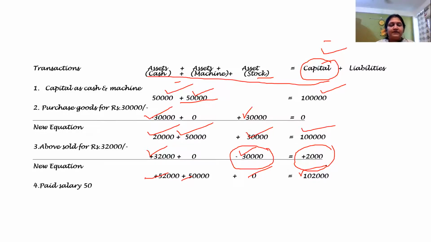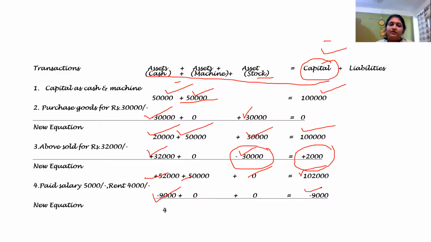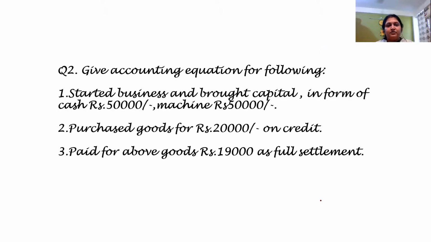And then the fourth part, here we have to pay salary and rent. So we are paying something from cash. So the cash will be minus 5 plus 4, that is 9,000. And like I earlier told you, expenses will be reduced from the capital. So I'm minusing 9,000 from my capital. Okay. Then again the new equation will be formed. 52 minus 9 gives me this. And this remains the same, this remains the same, and this has reduced. That's 93, right?